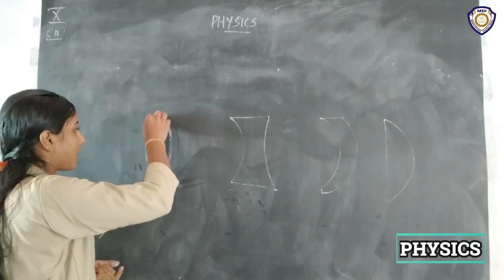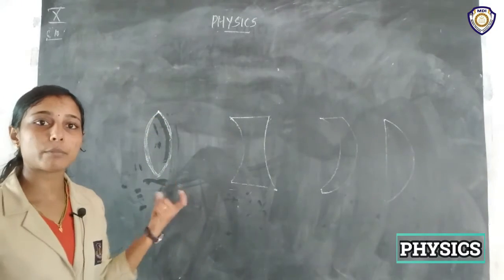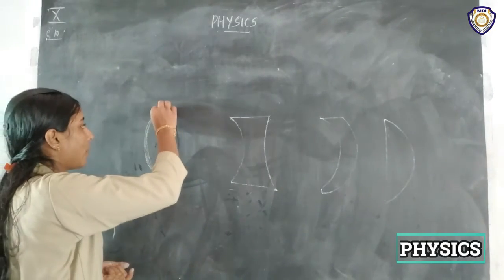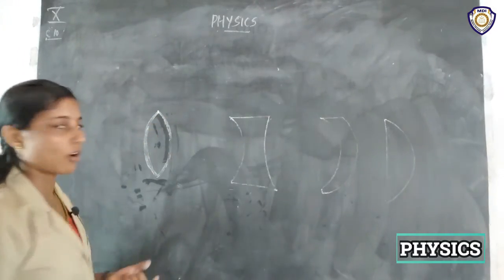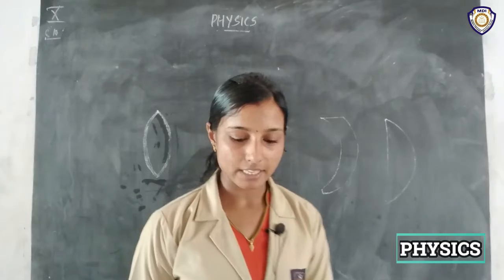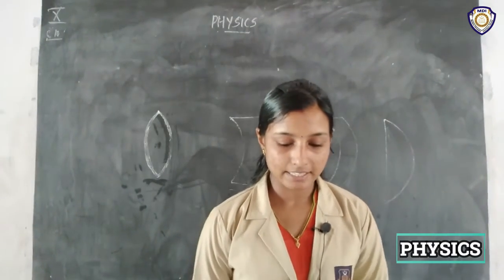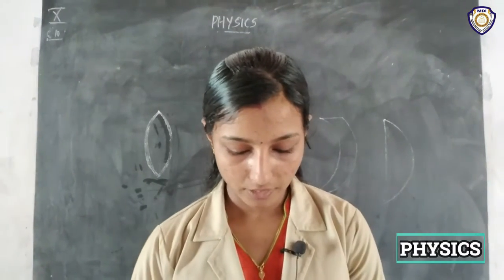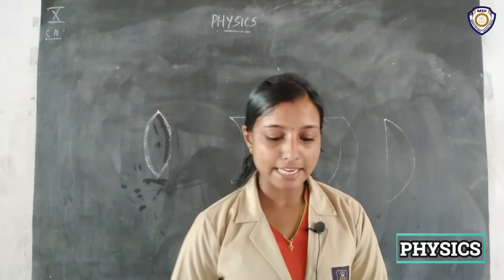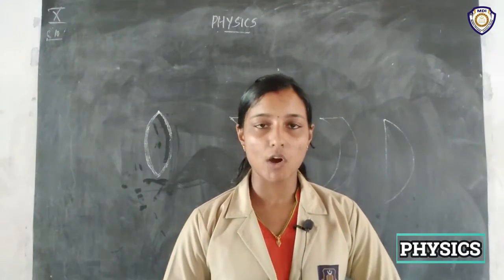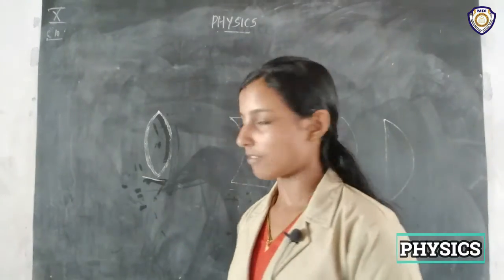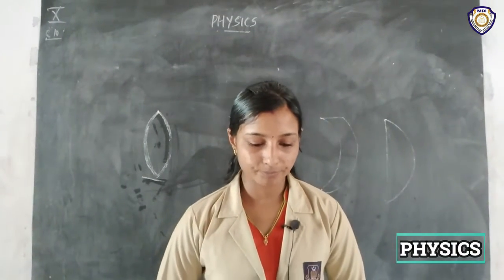So this is a biconvex, or we can say a double convex lens, that is, both the surfaces are bulged outside. Okay, so that is a convex lens. A lens may have two spherical surfaces bulging outwards, that is this one, bulging outwards.